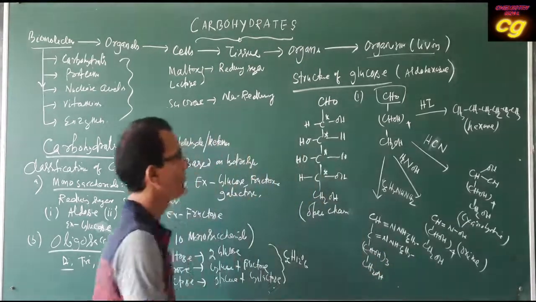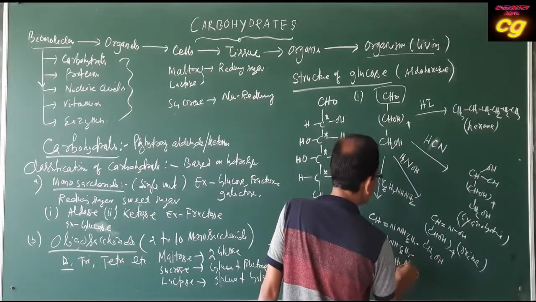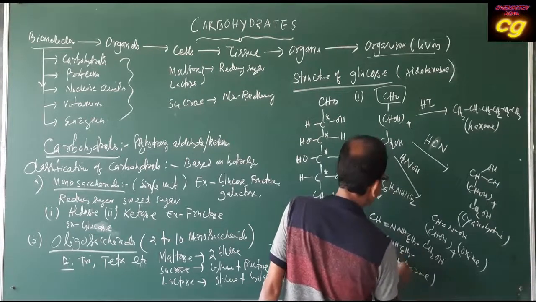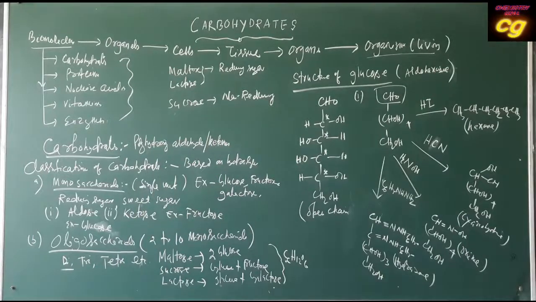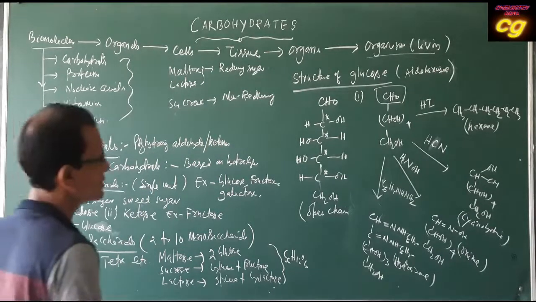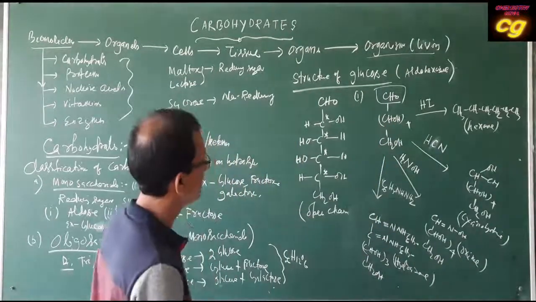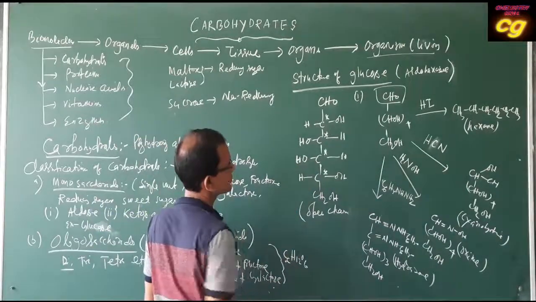This is the hydrazone derivative of glucose. Phenylhydrazine produces the phenylhydrazone derivative of glucose, indicating what? It has an aldehyde group. Then this structure indicates the open chain structure.